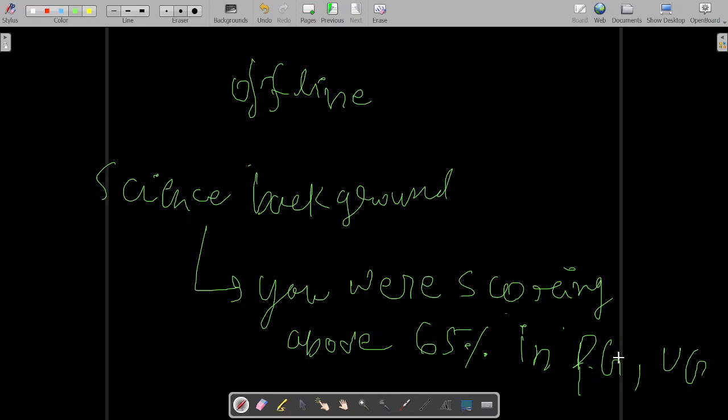If you have not done any PG, then in undergraduate, in graduation, if you were scoring above 65% with a science background, then you should always take science optionals. Never go for humanities optionals. Science optionals have an edge. It's not because I am a science optional teacher that I am saying this. Science optionals have an edge over other optionals, because in science optionals the answer is fixed.